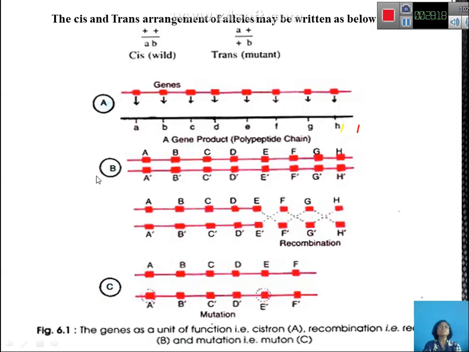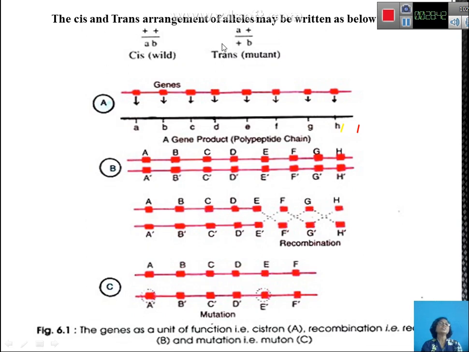Now, this is the cis and trans arrangement of alleles. When do you call it cis genes? When they are located side by side: A is one gene and B is another gene. When they are located on the same allele side by side, you call it the cis arrangement. Usually it is found in the wild type.